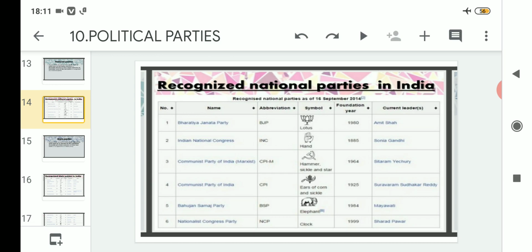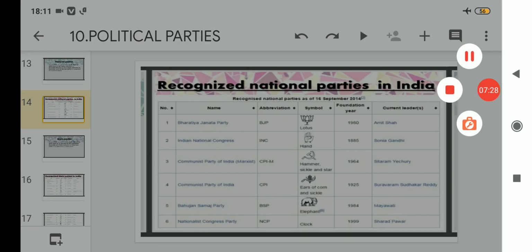So just go through this recognized national parties list in India and go through each and every point, starting from the name of the party to abbreviation, its symbol, its foundation year, and its current leader.